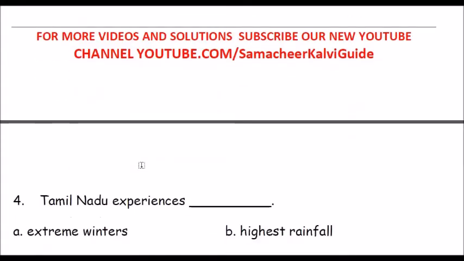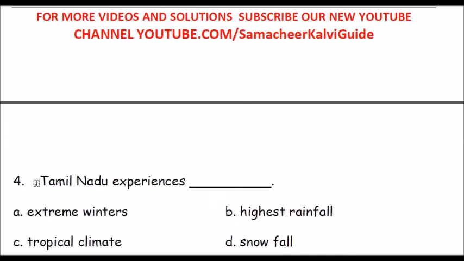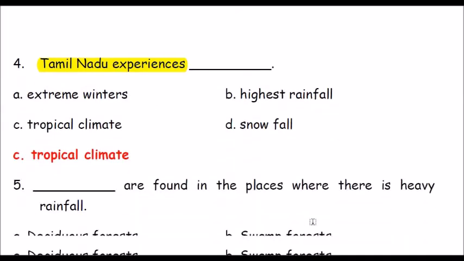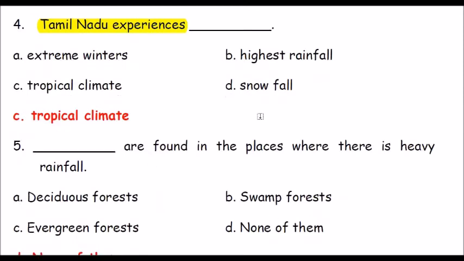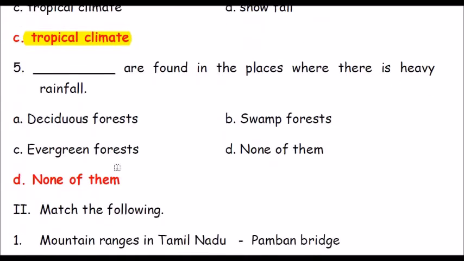Question number 4. Tamil Nadu experiences dash. Options are extreme winters, highest rainfall, tropical climate, snowfall. The answer is tropical climate.